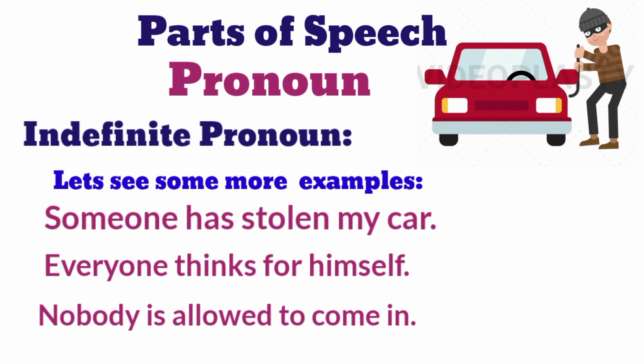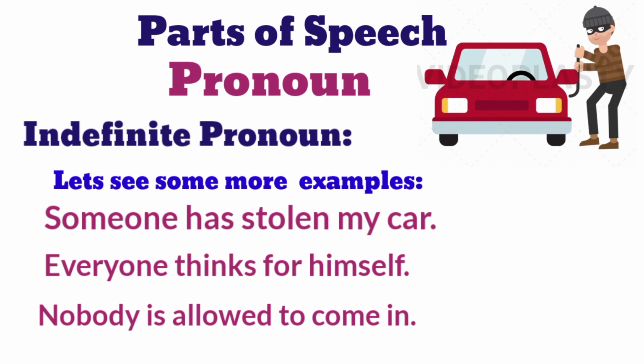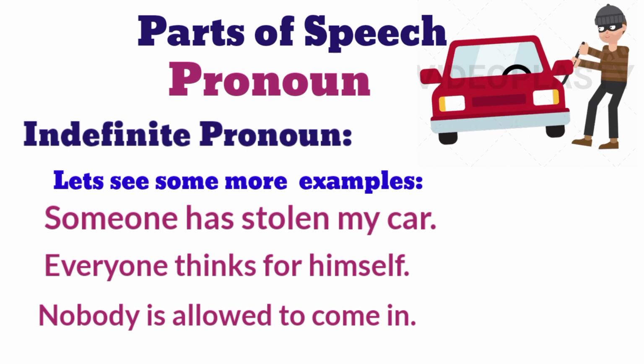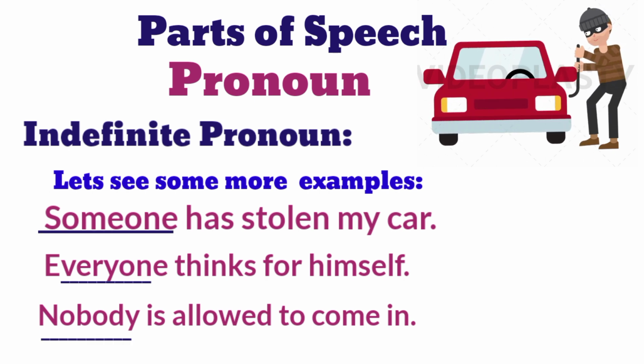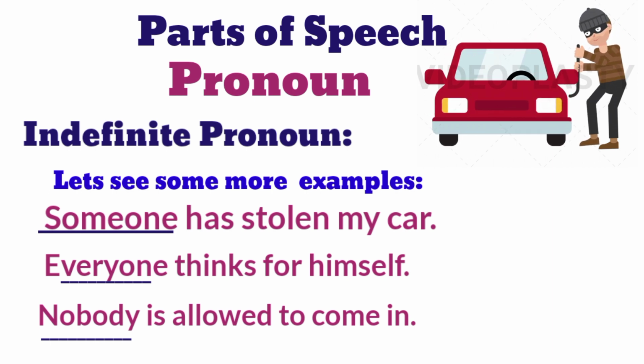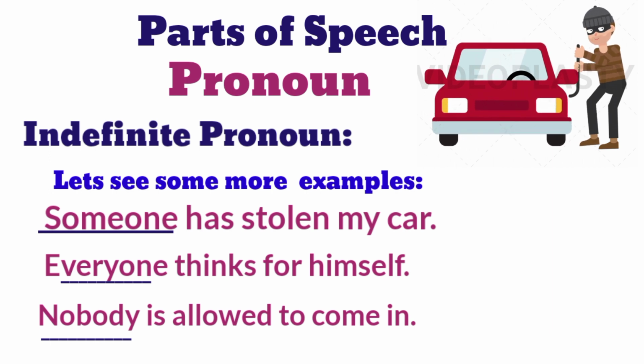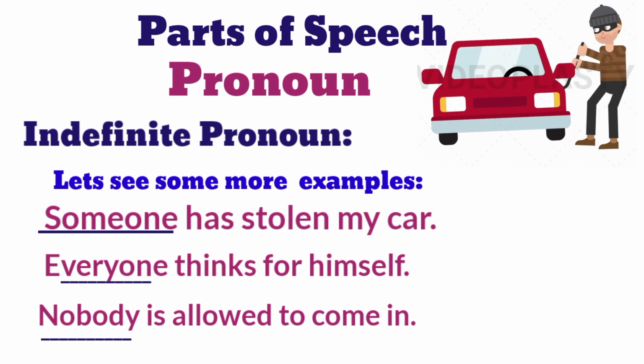Let's see some more examples. Someone has stolen my car. Everyone thinks for himself. Nobody is allowed to come in. Someone, everyone, nobody, these are indefinite pronouns. So we can say that with someone, we don't know who it is. Everyone means not a specific person. Nobody, no one.